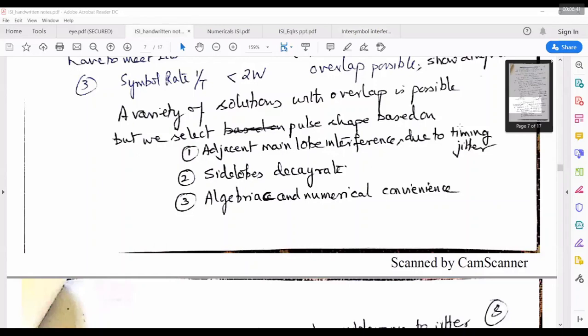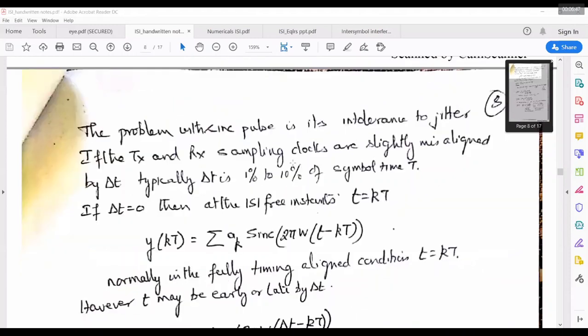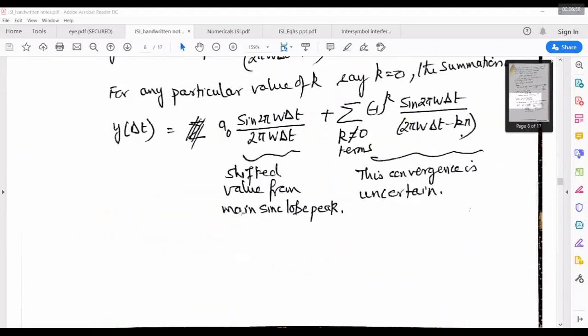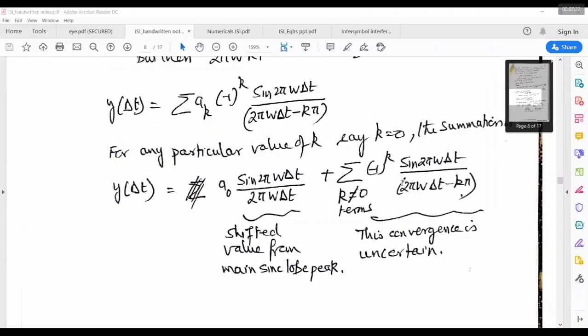And if I select some pulse, that should have a Fourier transform. So you can see that the problem with the sinc pulse is that the major lobe width is larger and the side lobe decay is much slower. If I want to understand the jittering problem, you can go through this. You can see that in the final answer we have a shifted value from the main lobe peak. If I miss exactly that peak sample, I'll have another term whose convergence is uncertain. So the effect of ISI can't be mitigated in this case. There will always be a problem called jitter. If I miss the sample, I'll be having samples of the other pulses.